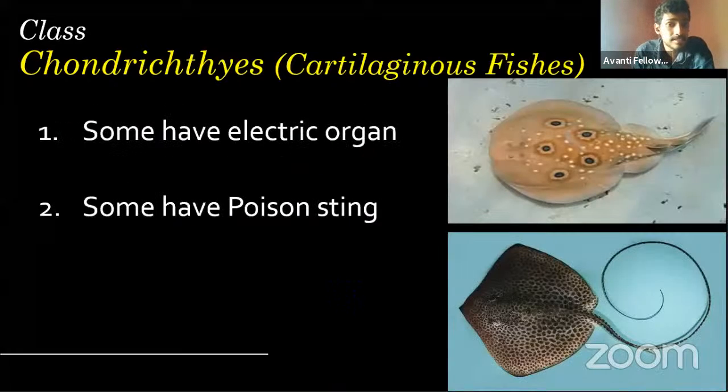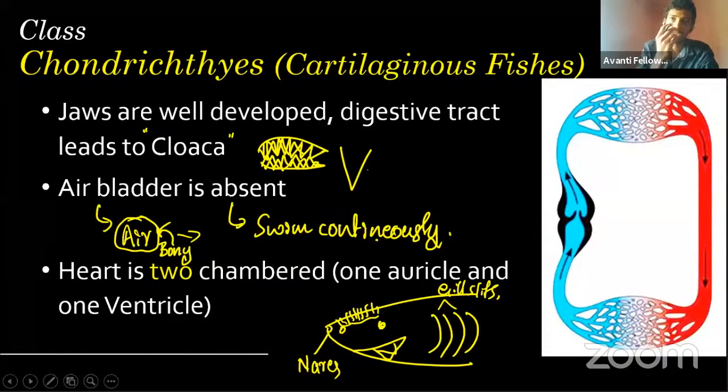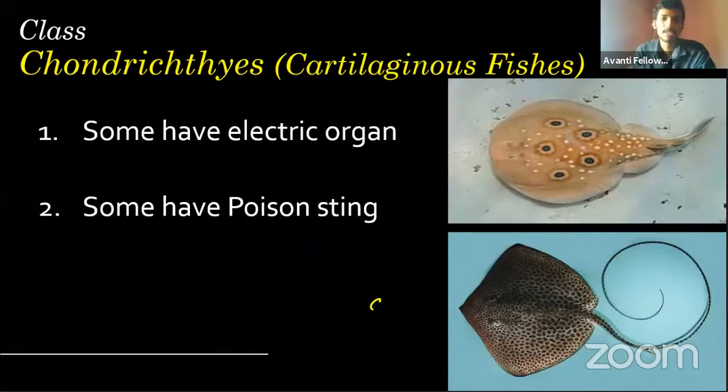Are gill slits and nares the same? No, it's completely different. I told you, right? One second, guys, I'll come back to you. Gill slits are here. These are gill slits. The front one is the nares. Morphologically it looks like our nostril, but these are not nostrils. Morphologically, for you to remember. Okay, so next one.